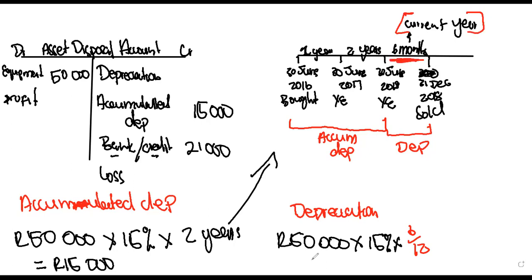So the answer to this is gonna be 3,750. So we're gonna write it over there, 3,750. Now we need to calculate the balancing figure. Let's go ahead and do that.